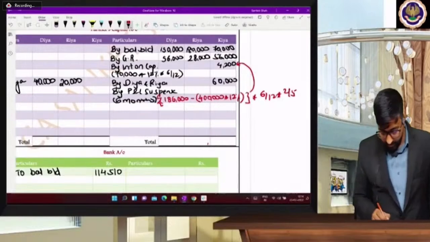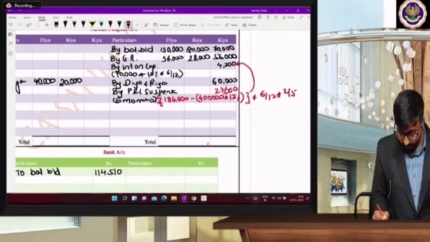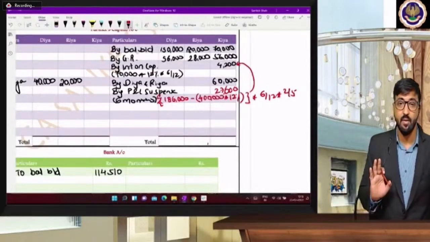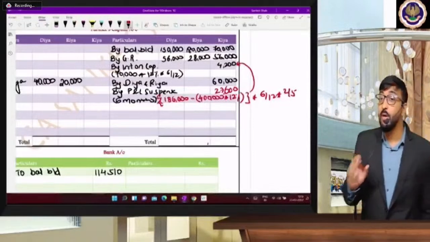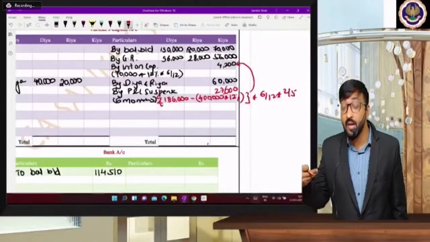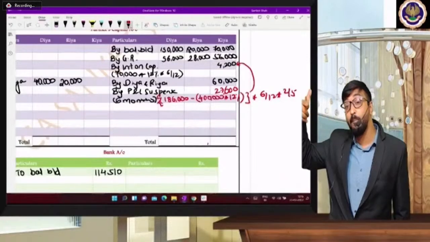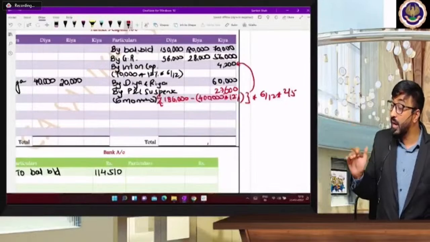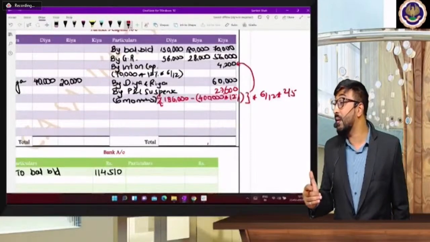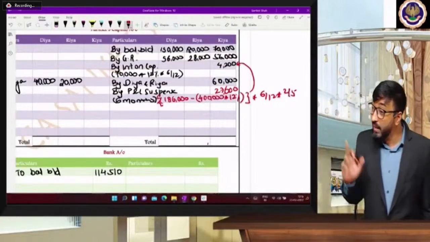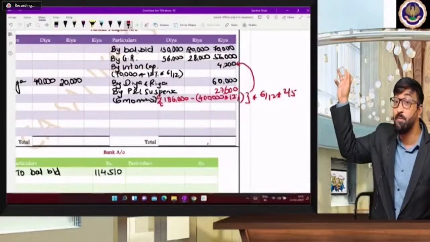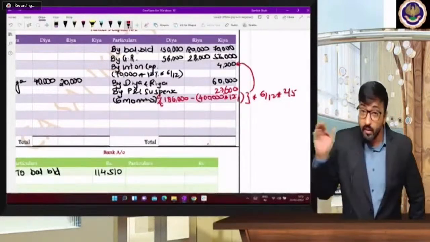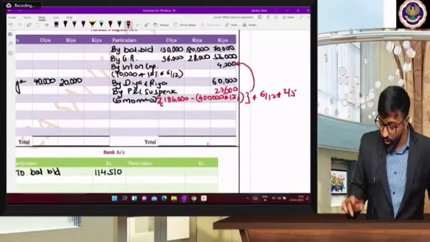$27,600. Yes, beta, understand. Profit is given on current figures, and goodwill is for the past. So past capital is 3 lakhs, and for current year profit we are considering current year capital. What is current year capital? 4 lakhs. So for goodwill calculation, consider average capital of past 4 years, and for profit bifurcation, consider closing capital. Okay, now you got this concept.